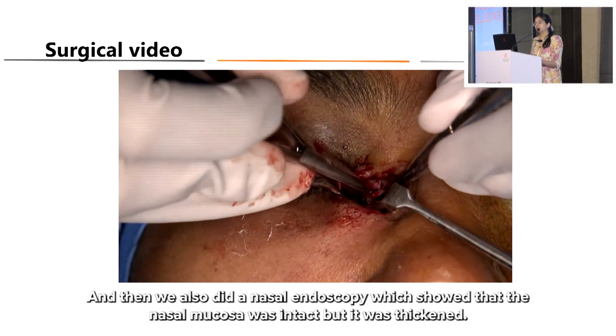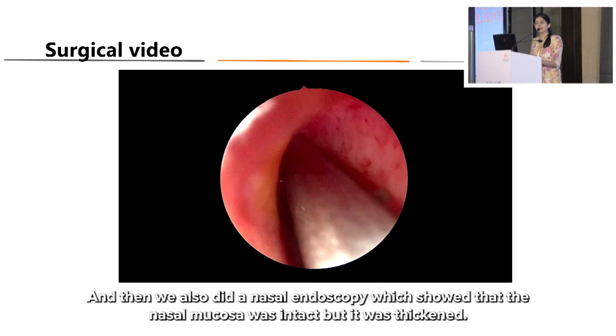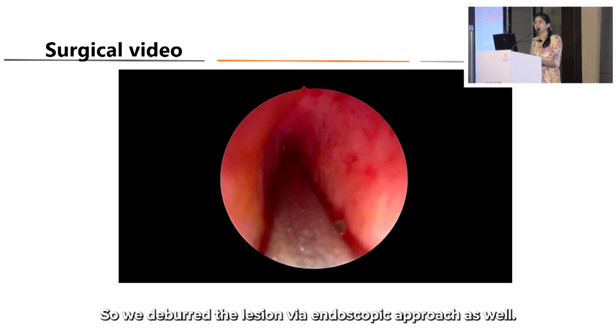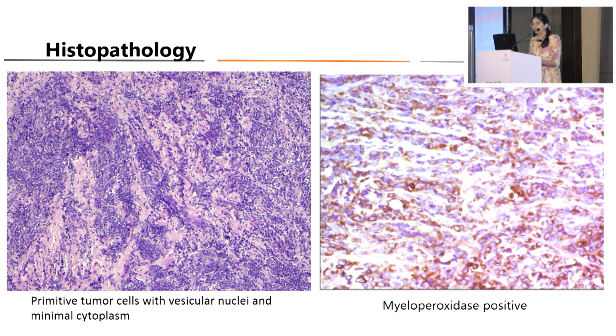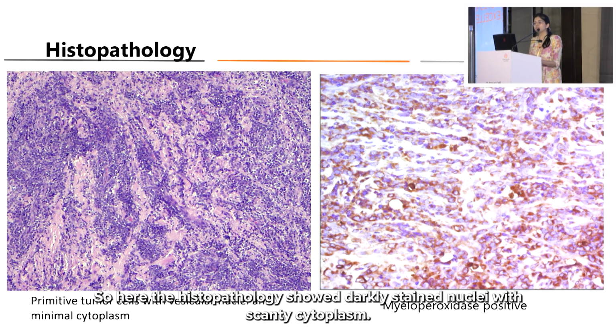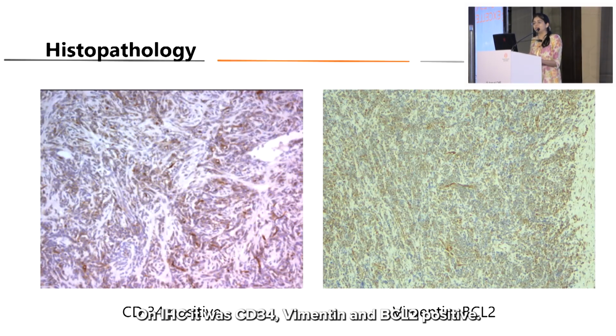And then we also did a nasal endoscopy which showed that the nasal mucosa was intact but it was thickened. So we debulked the lesion via endoscopic approach as well. So here the histopathology showed darkly stained nuclei with scanty cytoplasm. It was myeloperoxidase positive. On IHC it was CD34, vimentin and BCL2 positive.